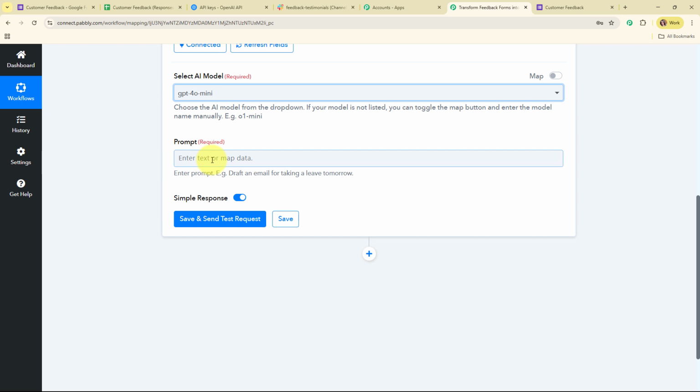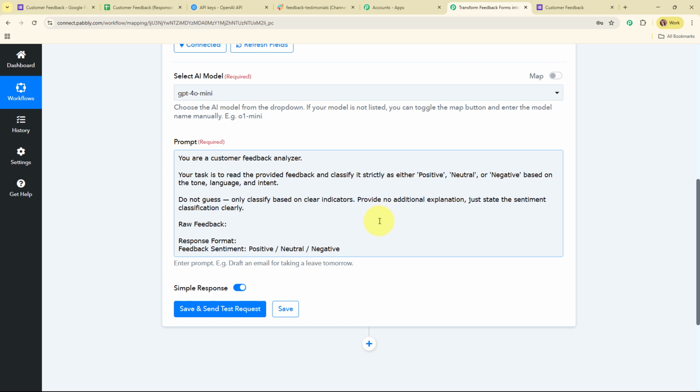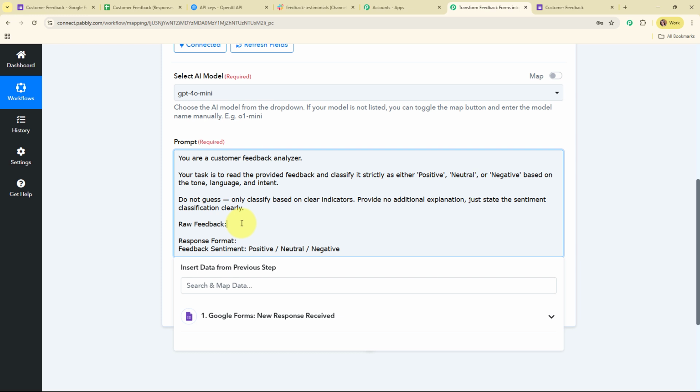And then it is asking me to enter the prompt, where I need to enter the relevant prompt that I want to give to the AI to generate a categorization for the feedback received. So let me add the relevant prompt. Alright, so here I have successfully added the relevant prompt, where I have added some instructions for the AI and the detail as raw feedback.